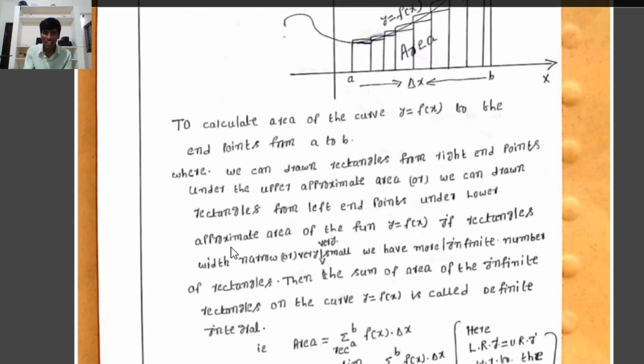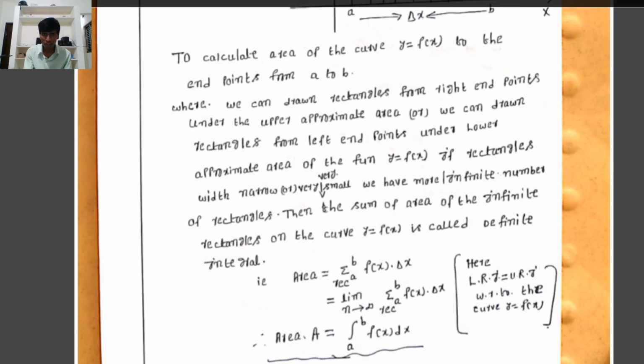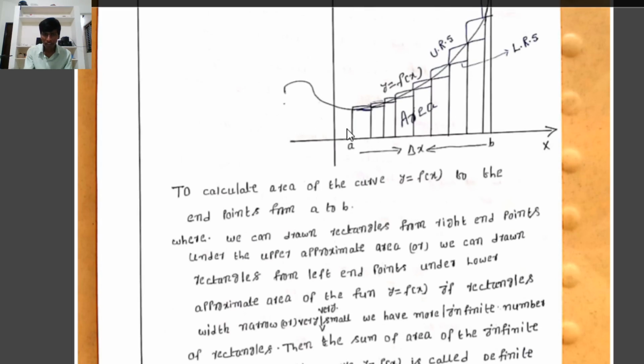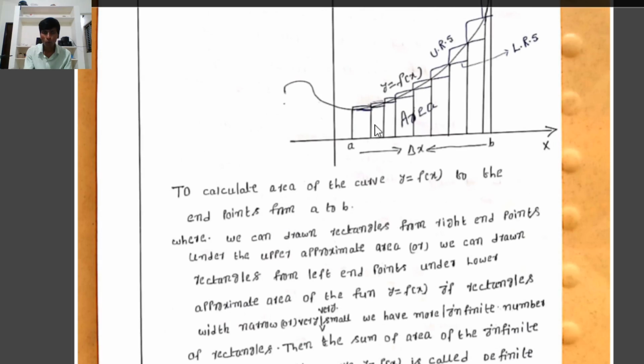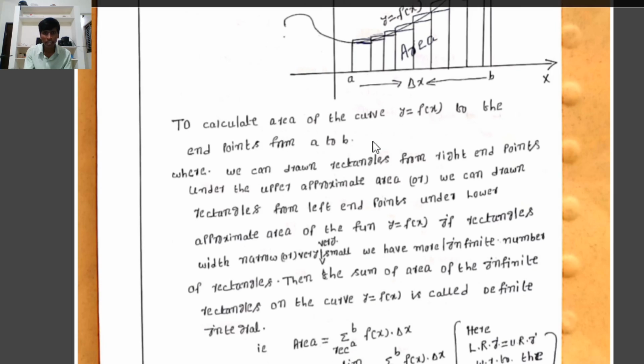If the rectangle's width is narrow, that is, very small, then there are an infinite number of rectangles. Where we reduce the width of the rectangles, there are infinitely many rectangles.